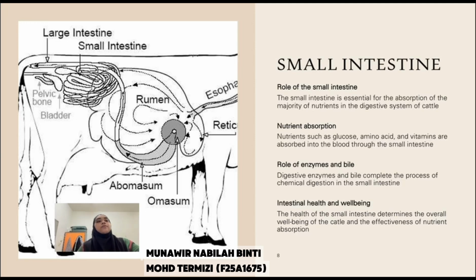Last but not least, the health of the small intestine determines the overall well-being of the cattle and the effectiveness of nutrient absorption. So the small intestine is the primary engine for nutrient absorption in cattle. By using enzymes and bile, it extracts vital nutrients like glucose and amino acids directly into the bloodstream. A compromised small intestine directly leads to poor growth and reduced livestock productivity.